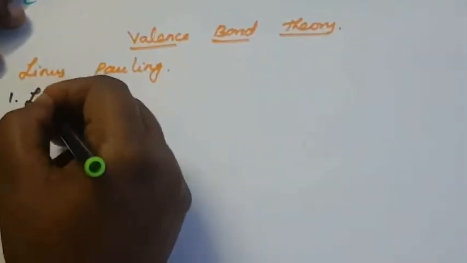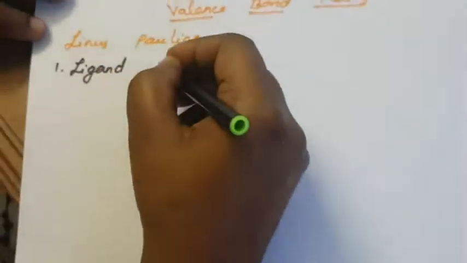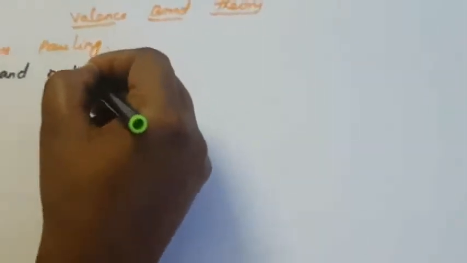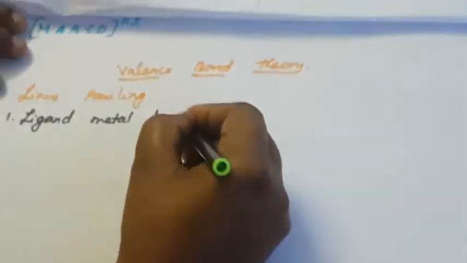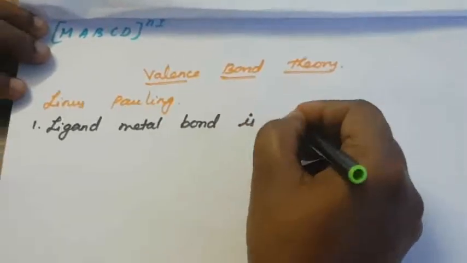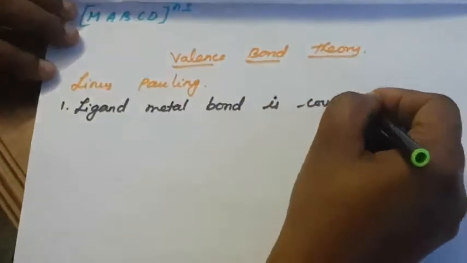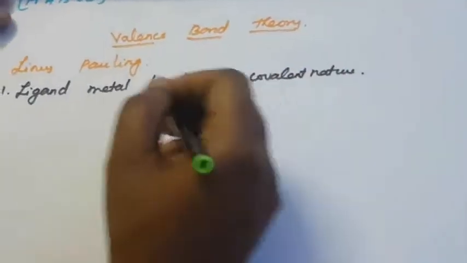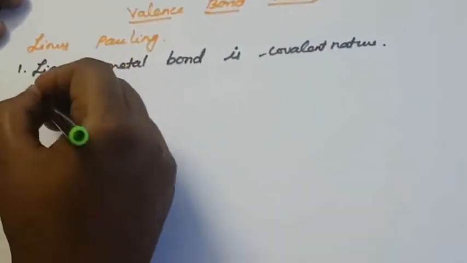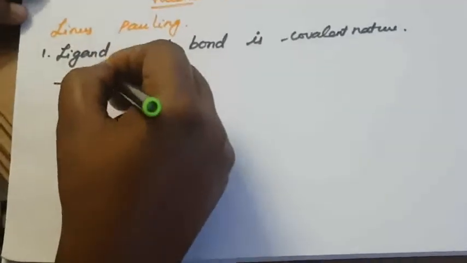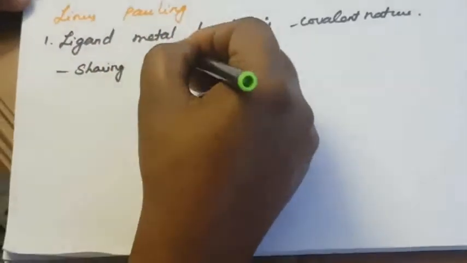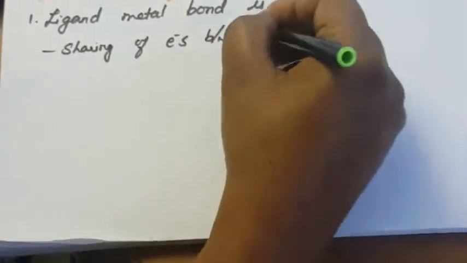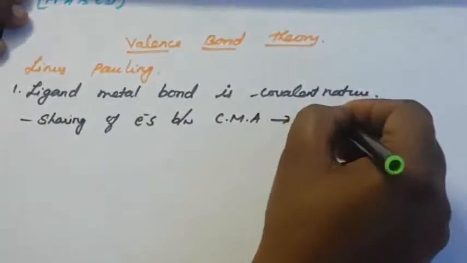The bond between the ligand and the central metal atom is always covalent. What is covalent nature? It means sharing of electrons between the central metal atom and the ligand. Okay, so this is the first point.